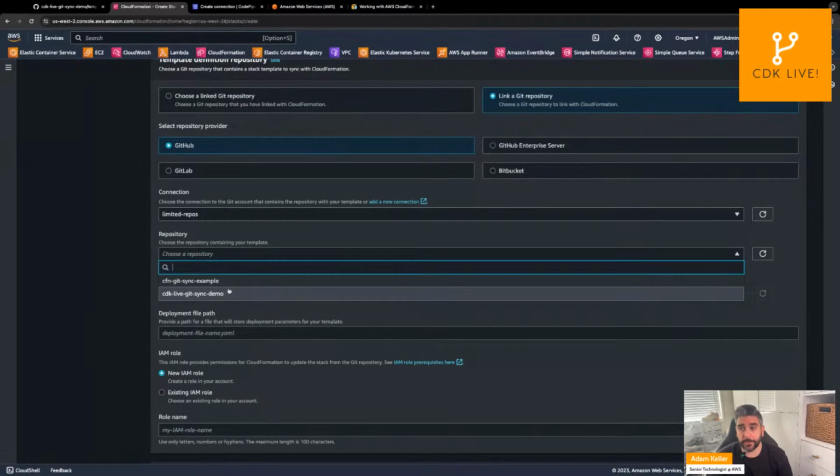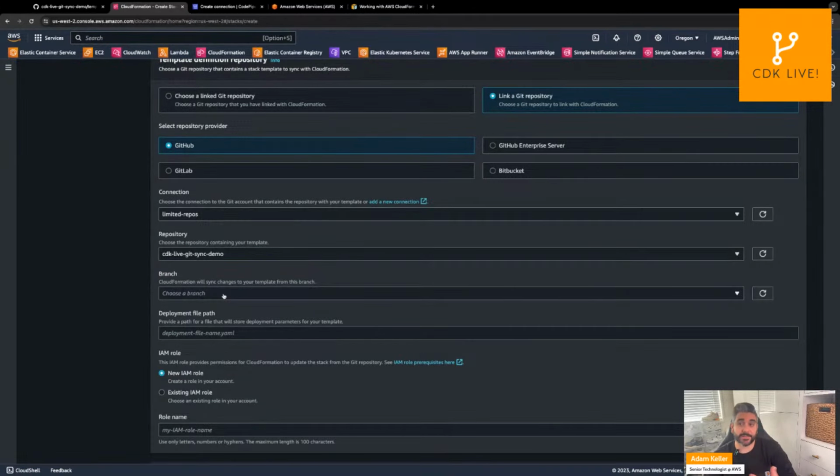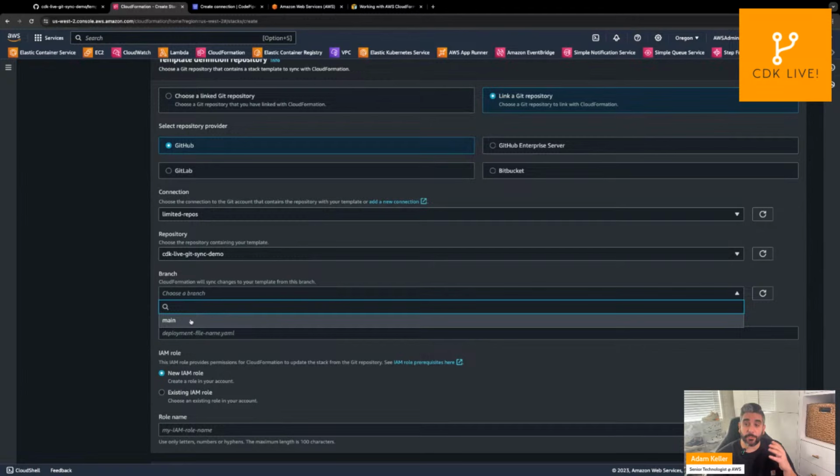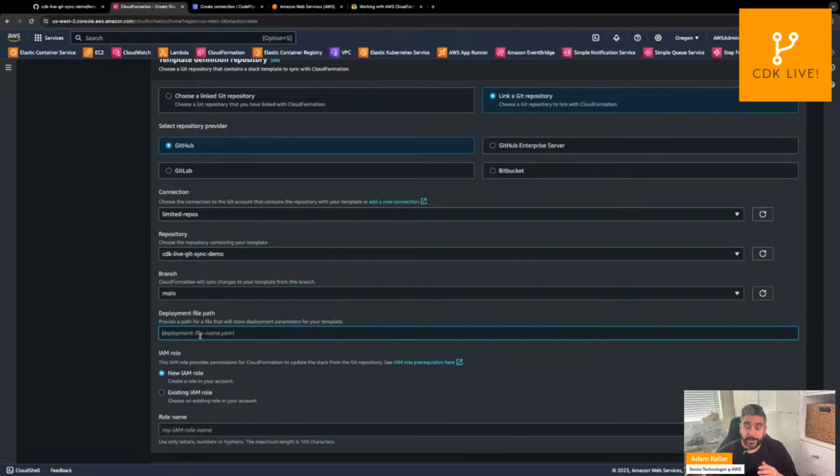So I'm going to choose my repository. I have my CDK Live Git Sync demo repo, and I will choose my branch. The next step is to define the path of the deployment file. That's the configuration that's going to define where my template exists and any input parameters that we want to pass in. So let's just name it cfn-deploy.yaml.